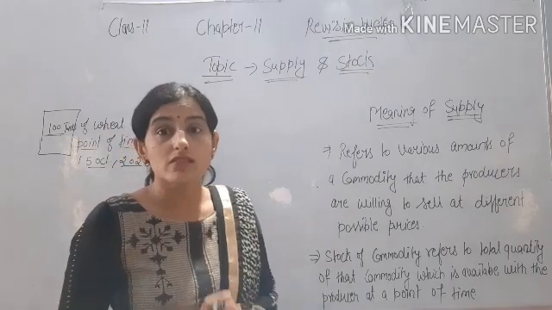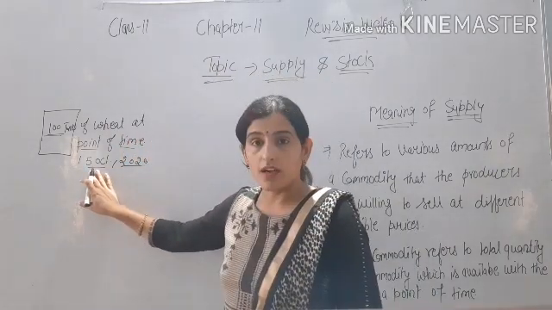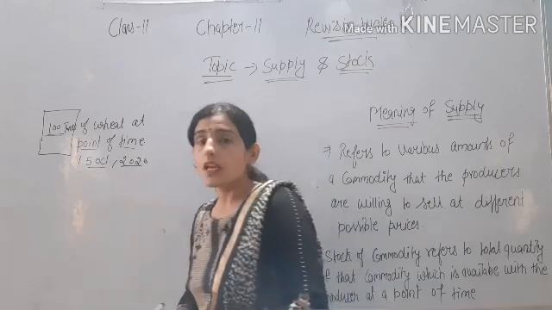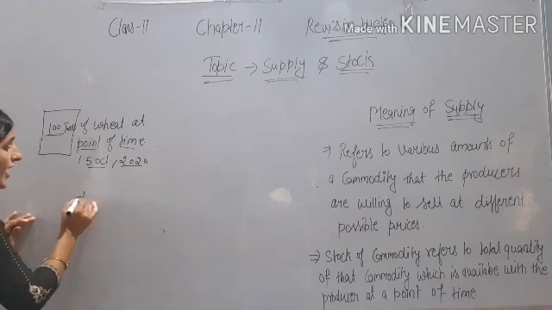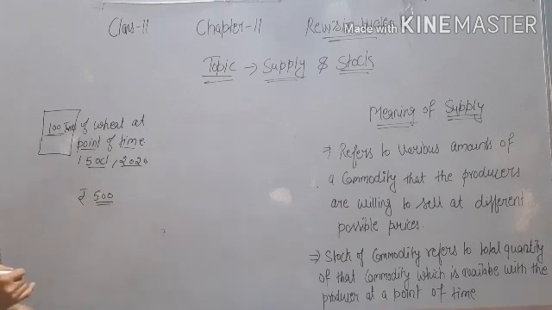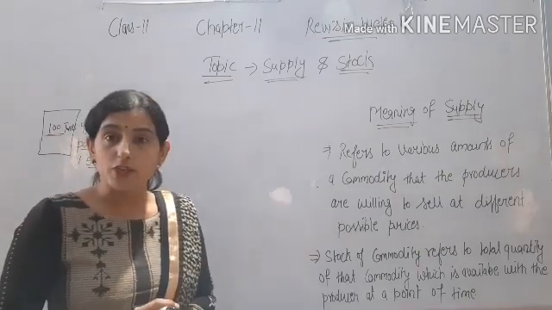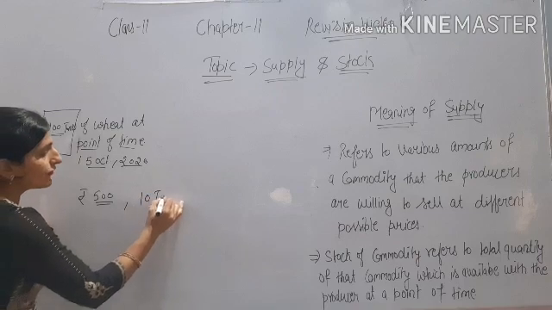So that is the stock of that producer. This is the stock of 100 tons of wheat. And the price of the wheat is 500 per unit.